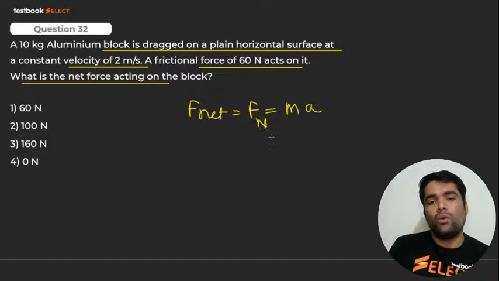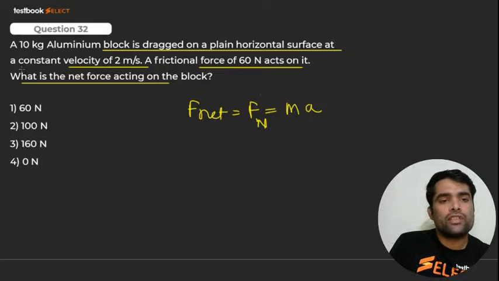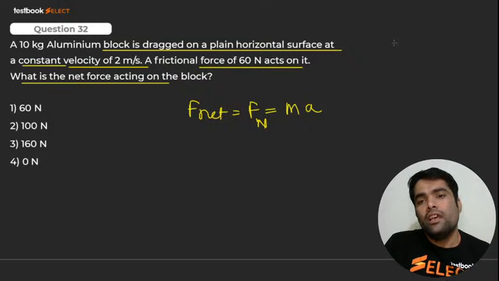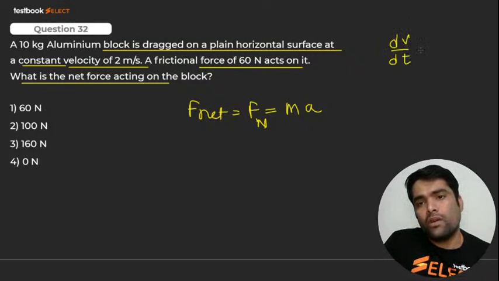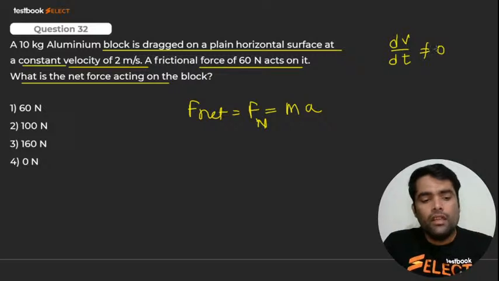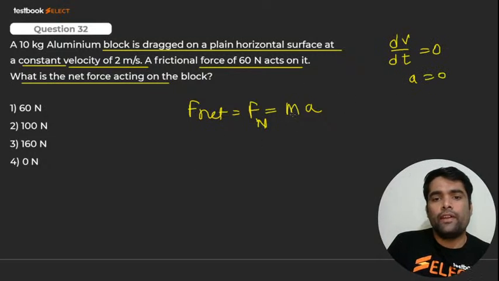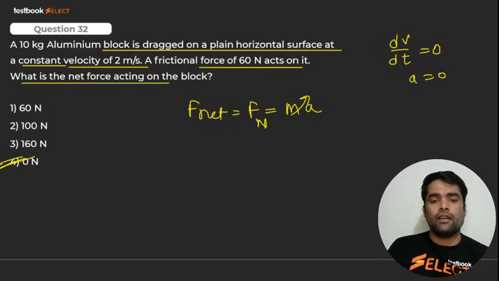F net is equal to MA होगा. But you know that velocity is constant ना, यहाँ पे बोला है constant velocity. So there is no change in velocity. That means dv by dt is equal to 0, my dear, that means what? Acceleration is equal to 0. So if it is 0, my dear, क्या हो जाएगा? 0. Force will be 0. Right? I hope you got it.